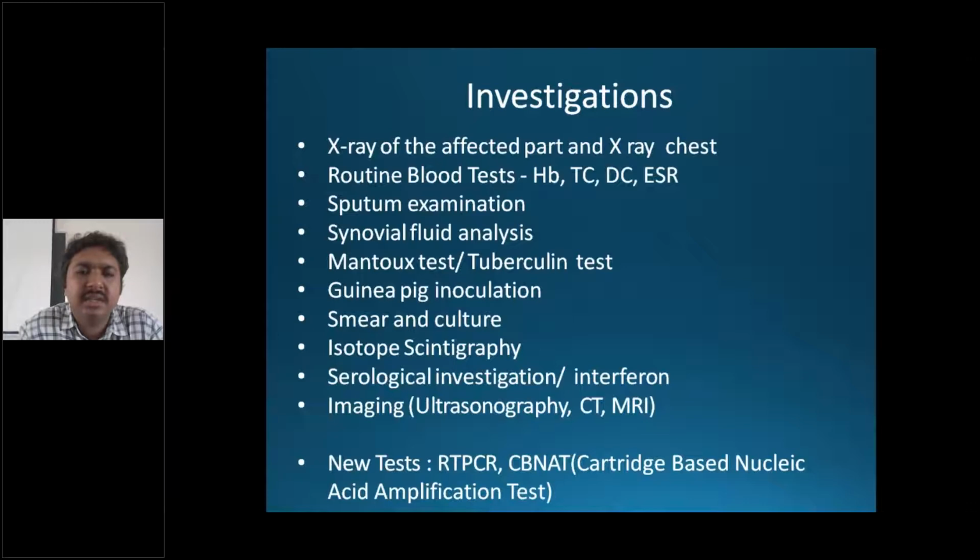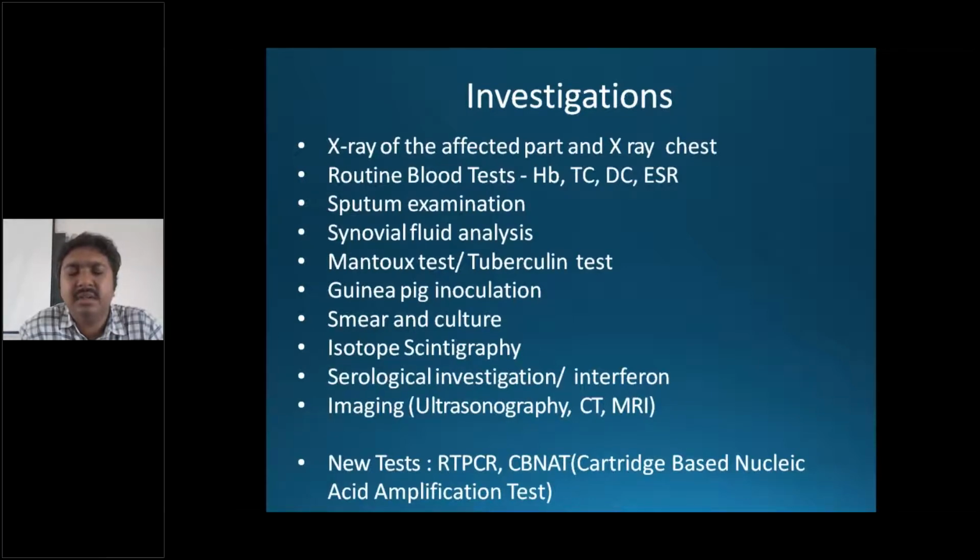For example, you can have an ileocecal tuberculosis as a primary, so you need to confirm with ultrasound or a CT. And if bone is involved, CT shows better delineation of destruction of the bone. There are newer tests now, RT-PCR and CBNAT. CBNAT, you can give any sample like synovial fluid or blood or sputum, and it is a type of nucleic acid amplification test. It is a cartridge based.